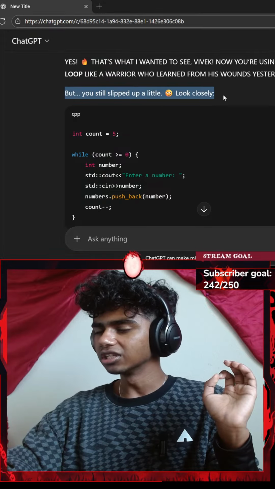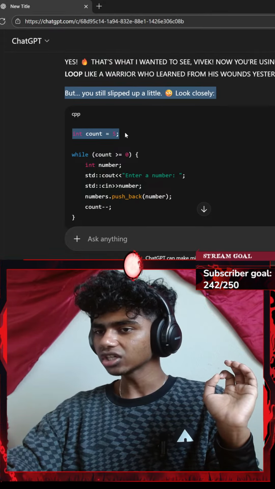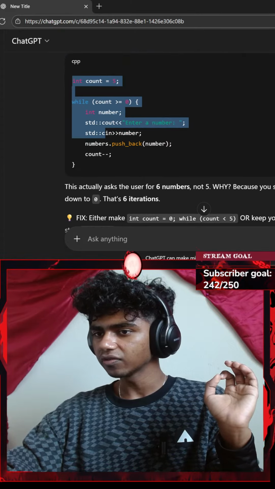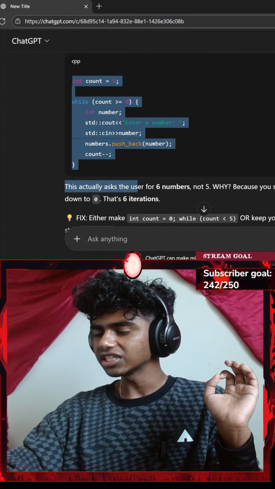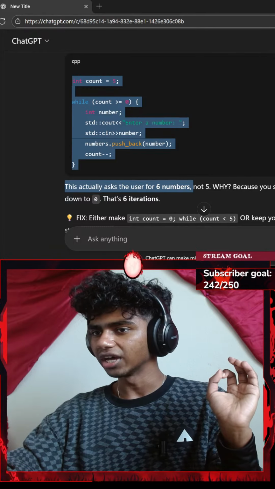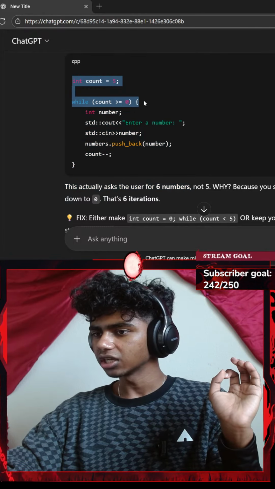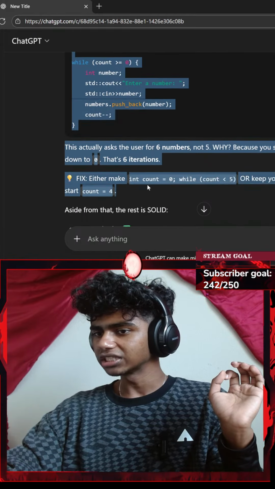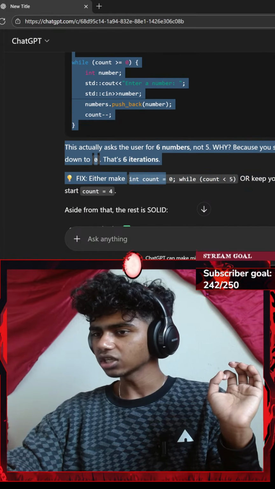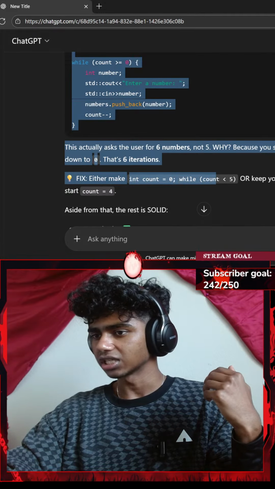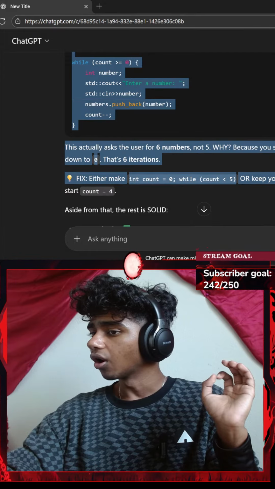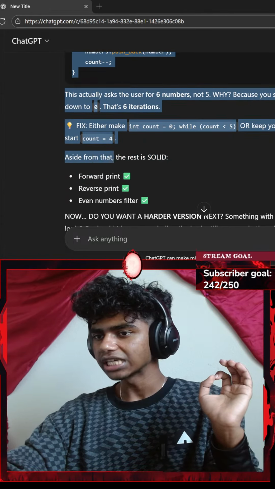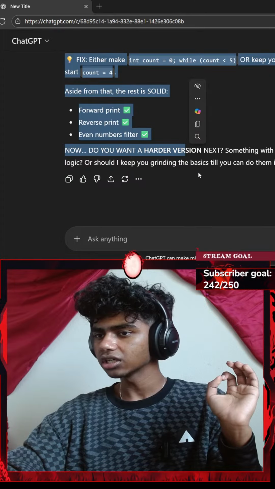But you still slipped a little. Look closely. Integer count 5, while my count is greater than or equal to 5. That actually asks the user for 6 numbers, not 5, because 0 is a number itself. Because you start at 5 and go down to 0, that's 6 iterations. Fix: integer count equals 0, while count is less than 5. Or keep the current setup to start at 4. Aside from that, the rest is solid.